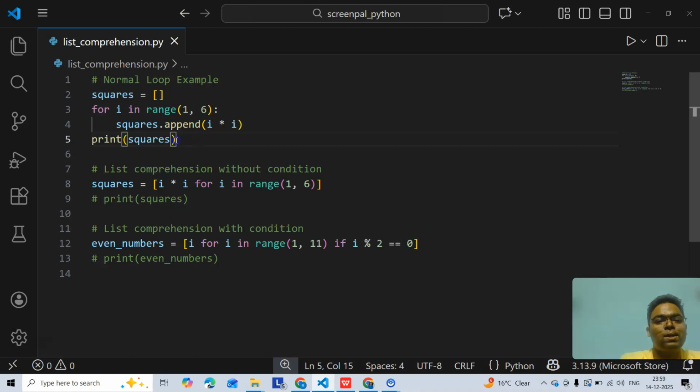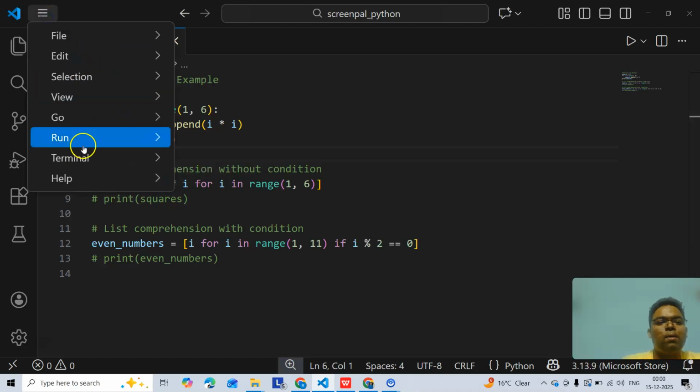And I will do the same thing in just one line by list comprehension. That's why it is so important. You look at this. This is just one line of code and I am printing this one. And that is the example of list comprehension with condition. If I write this in a loop, that is also true. But the point is that I can make it easier.